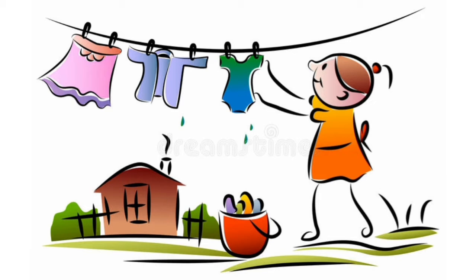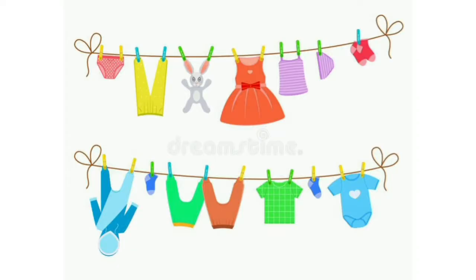Then we have seen during summer, in summer season we wear cotton clothes. Again, the reason why we wear cotton clothes is because cotton clothes keep our body cool on hot days. Then during rainy season, when it rains, we use raincoat, gumboots and umbrella. These protect us from getting wet. So this was all we have seen.